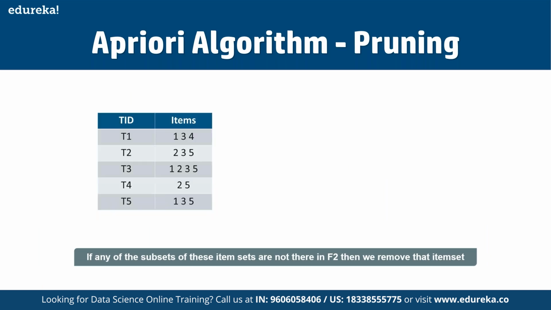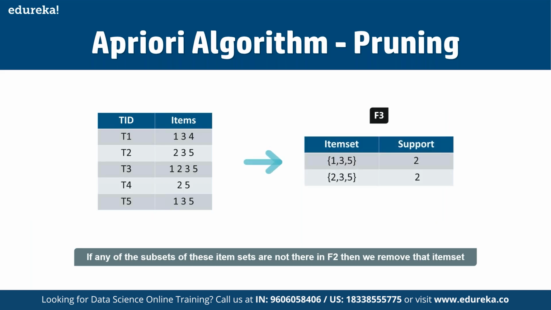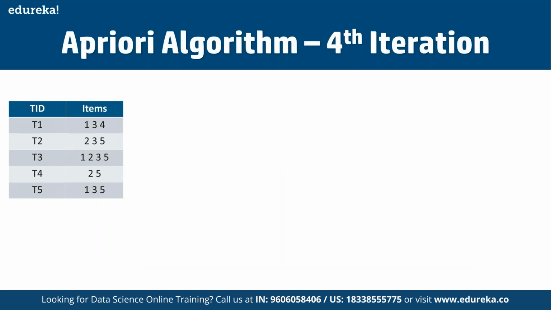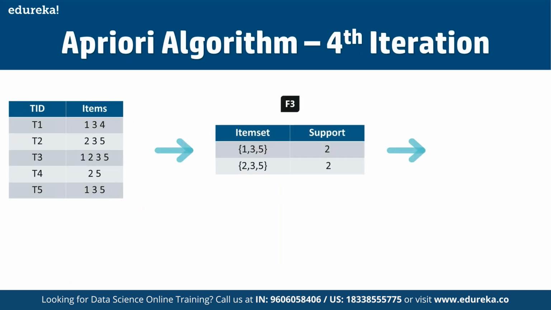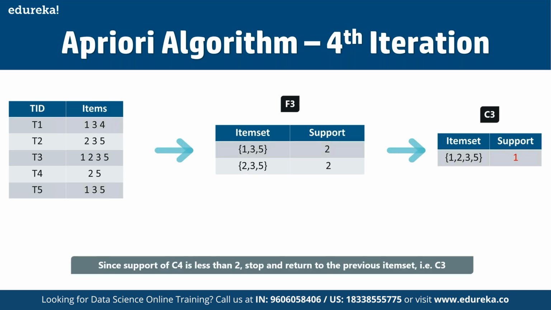And then in terms of the fourth iteration, let's suppose here we have the transaction ID, and here we have the item set and support available. Since the support of this item set is going to be less than 2, we will stop here, and the final item sets we have are the F3 ones. And till now we have not calculated the confidence value yet. This is something that we have to keep in mind.